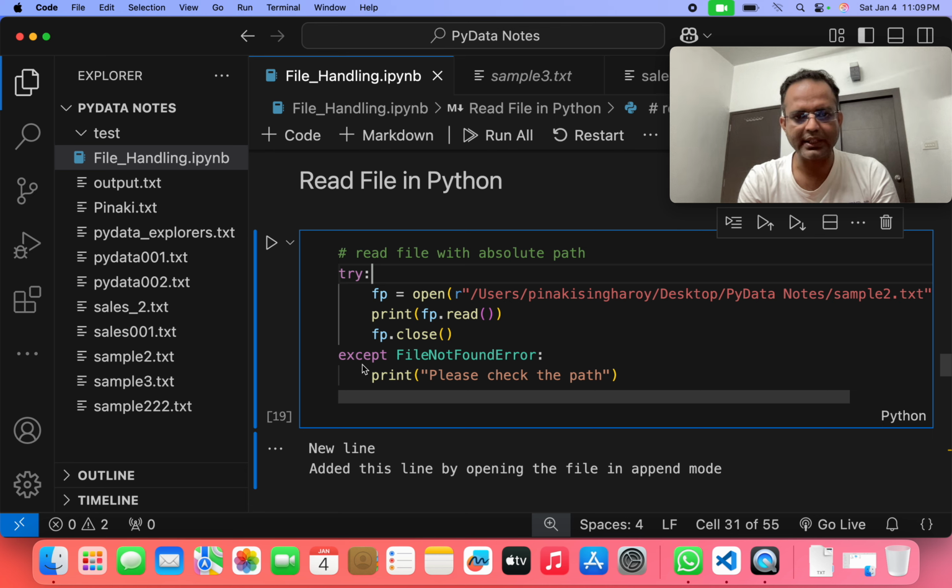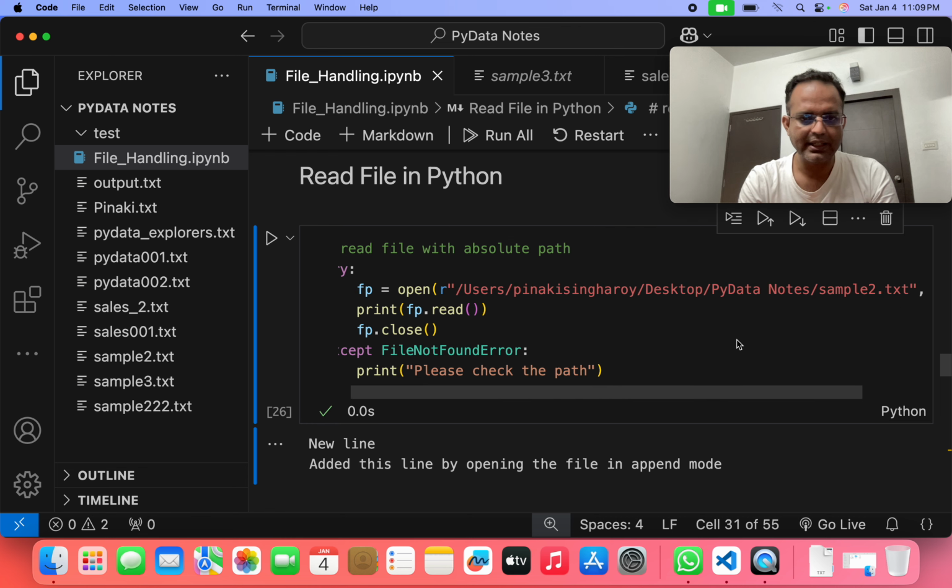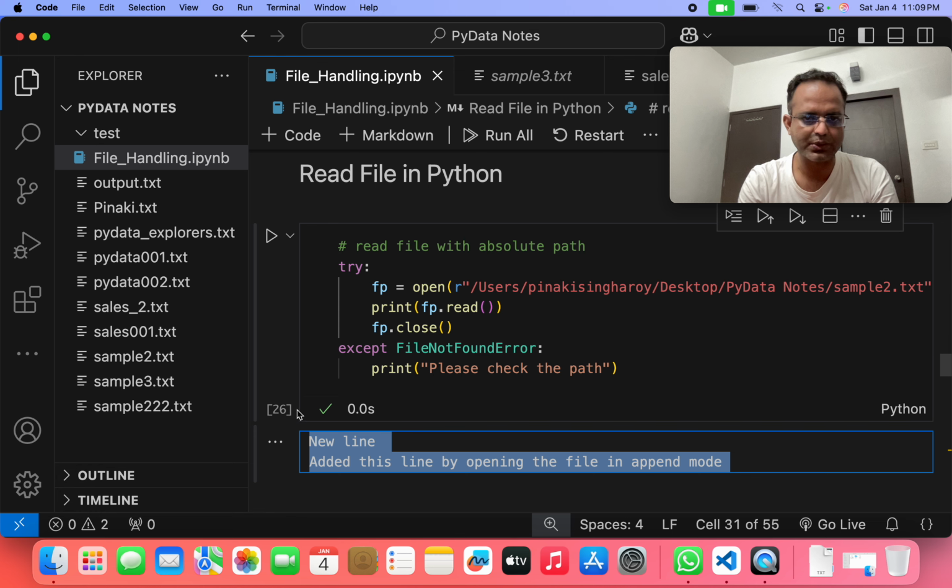Then we write that if there is any kind of exception, then except FileNotFoundError, so please check the path. We just print this one. If I run the program, we can see within this file, what is the file name? sample2.txt. These two lines are written there.